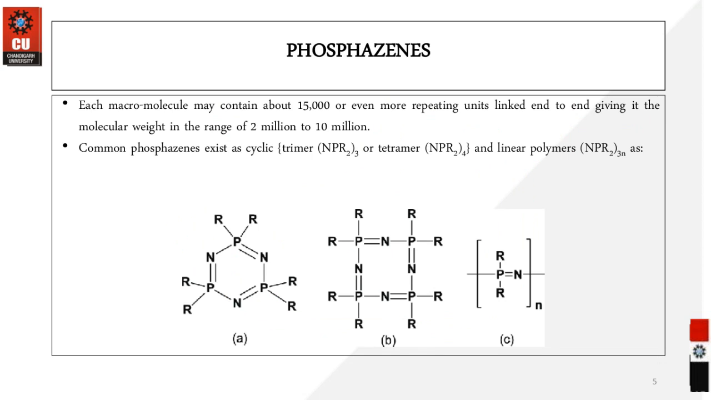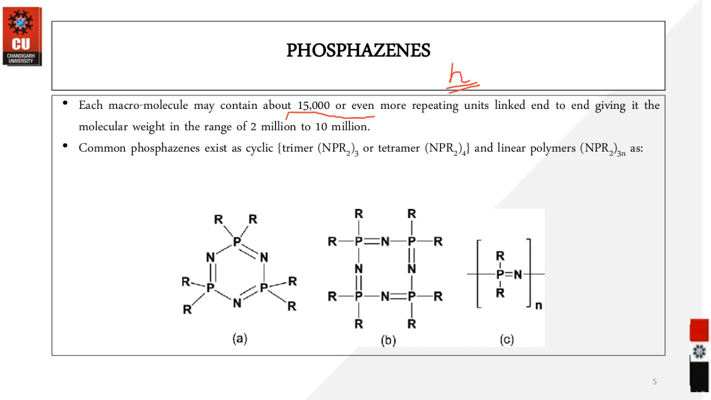So each phosphazene molecule is a macromolecule which contains nearly 15,000 or even more repeated units linked together end to end, giving it a molecular weight in the range of 2 million to 10 million. So you can see the number varies over a very large range, and it is going to have an impact on the molecular weight of that particular polymer. Okay, so if you keep on increasing the value of n, that is the repeated units, obviously its molecular weight is going to increase.